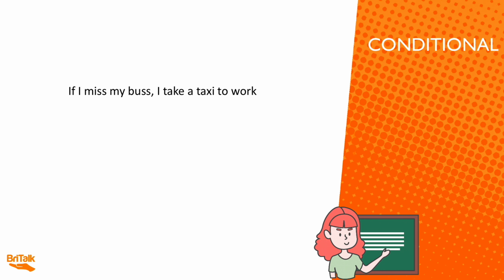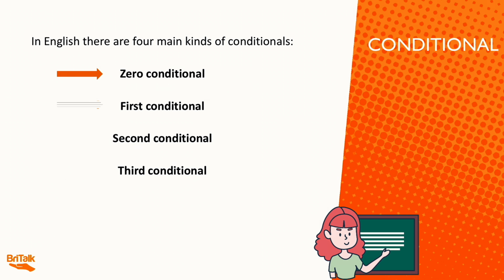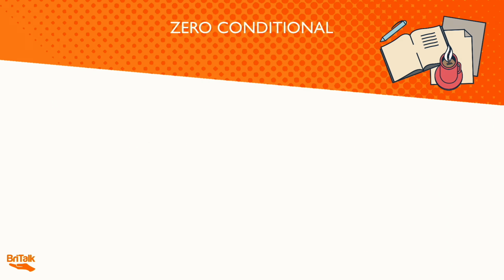All conditional sentences are composed of two clauses: a condition, starting with if, and a result. The zero and the first conditionals are the most common, and these are the ones we will look at today. So let's start with the zero conditional.